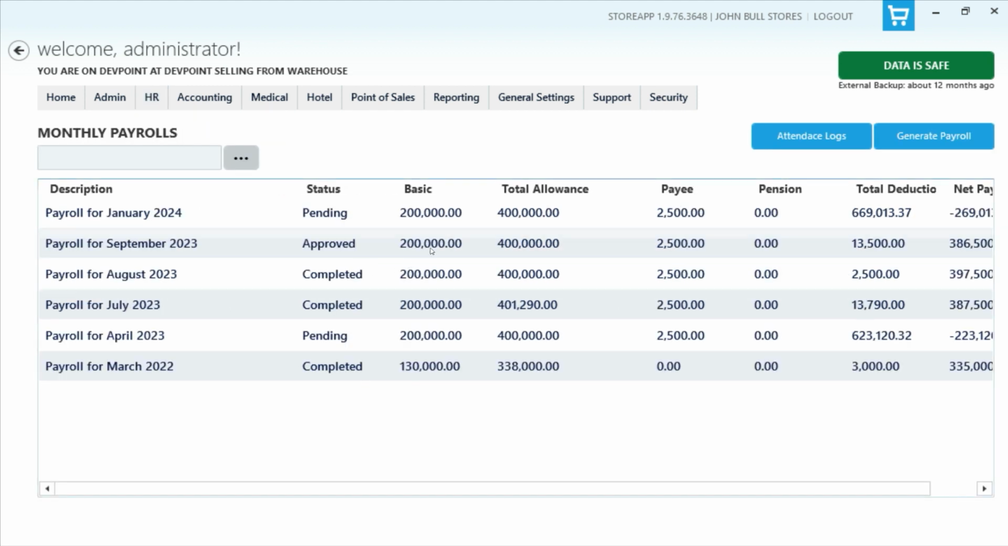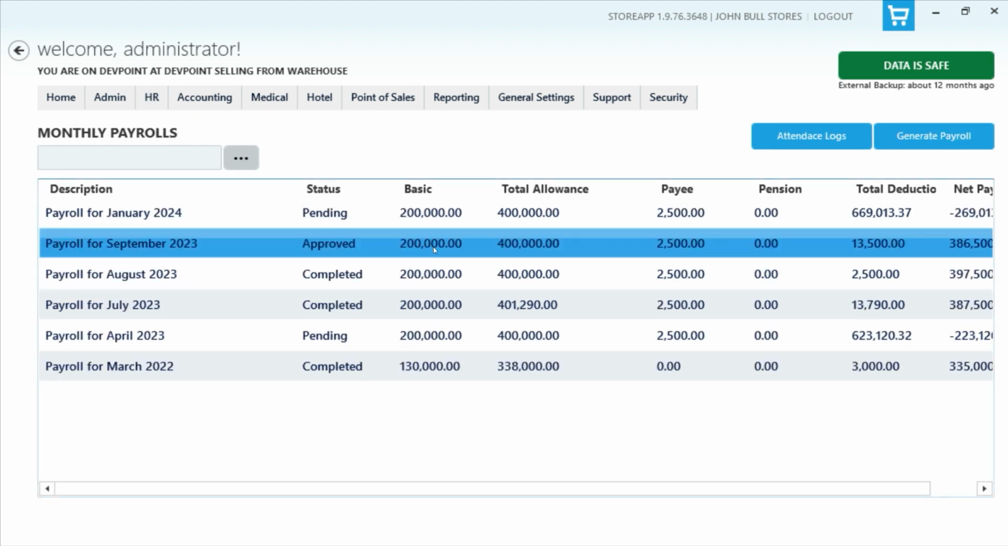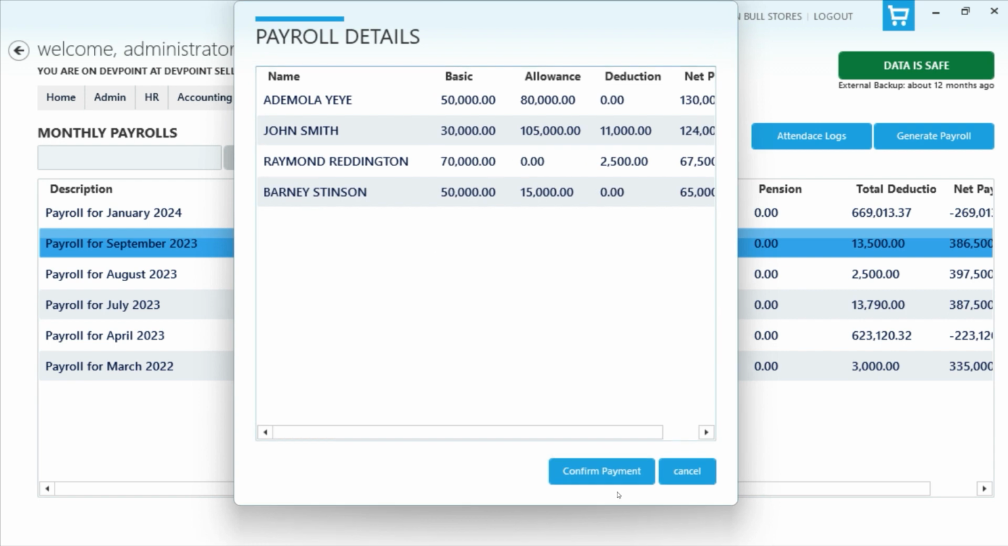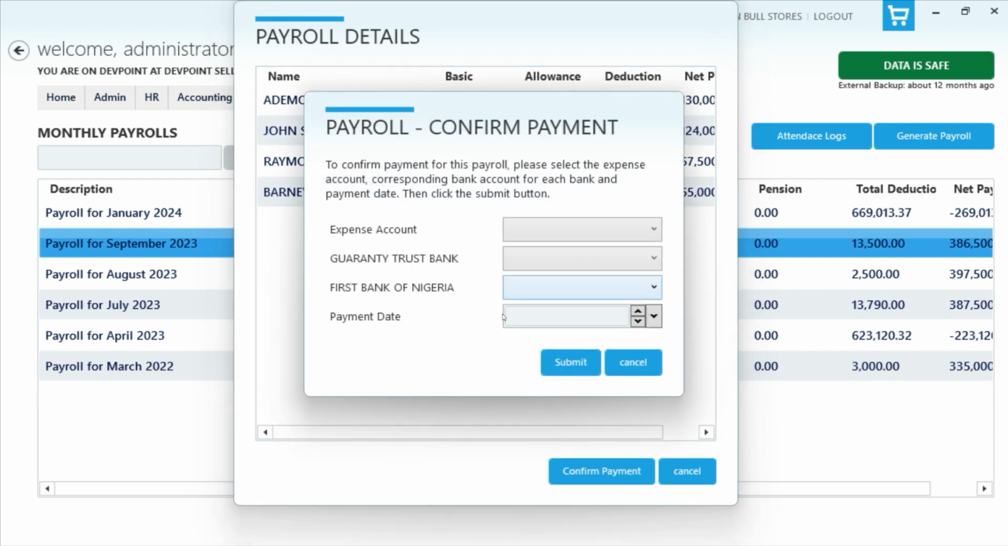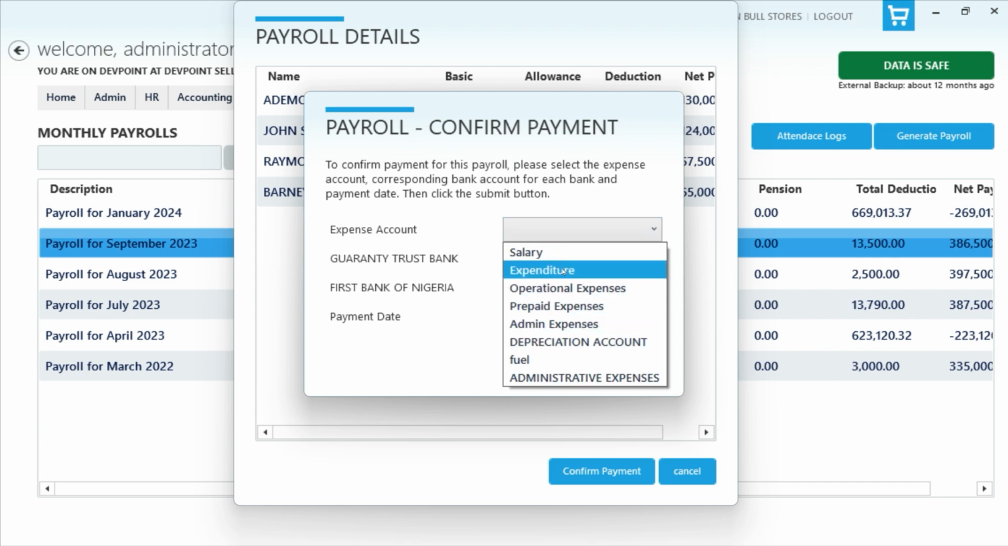So let me go to monthly payroll, and this is an approved payroll. Let me say I want to confirm payment on this. This is where we now tie the banks to the actual bank account that we have registered on the system. This allows us to specify, because it's an accounting part of the payroll, since payroll is an expense for the business. And when the system is recording an expense, it allows you to select the account that will be involved in that expense. So you're able to select the expense account.